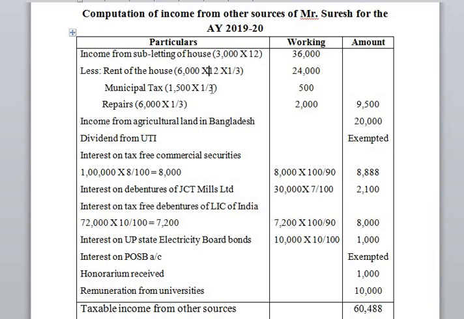So we need to deduct one third portion of the house, because these amounts will be collected from the subtenant. So that will be calculated like 1,500 into one third, 6,000 into one third. So the balance is 9,500, which is taxable income from subletting of house property.